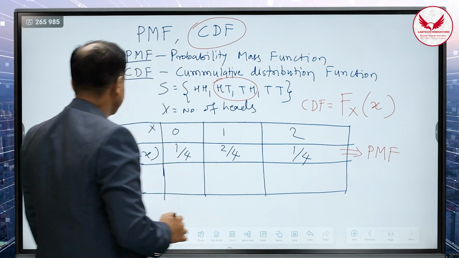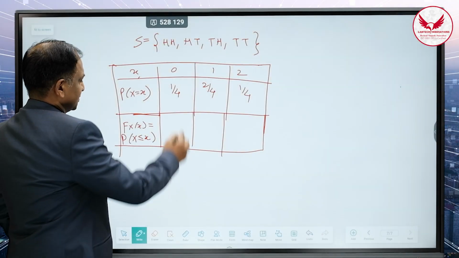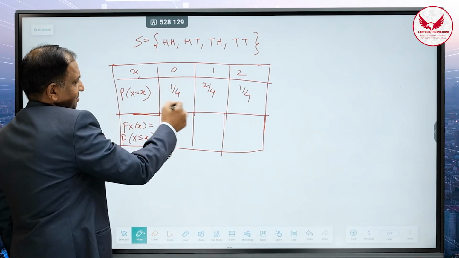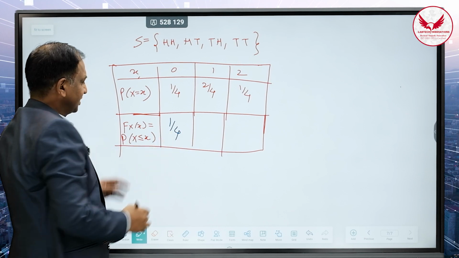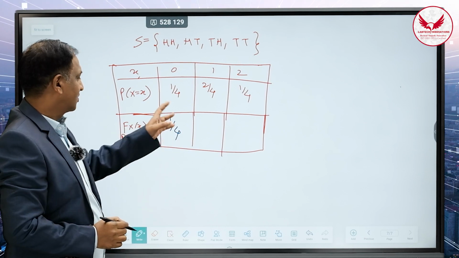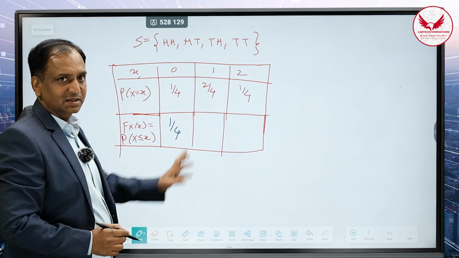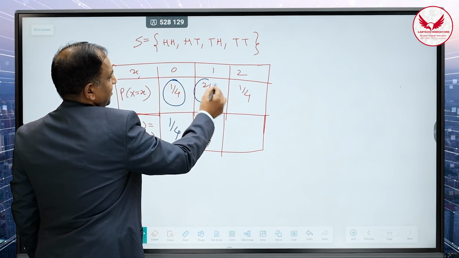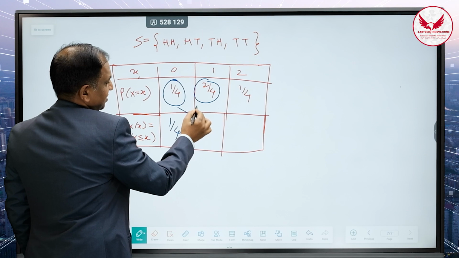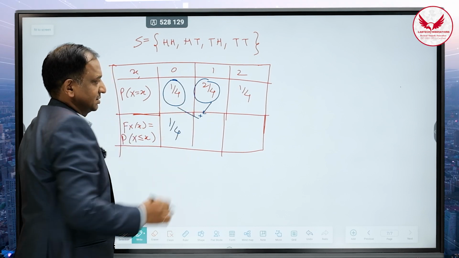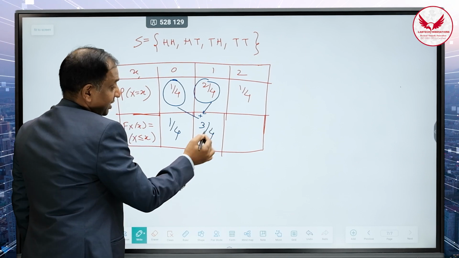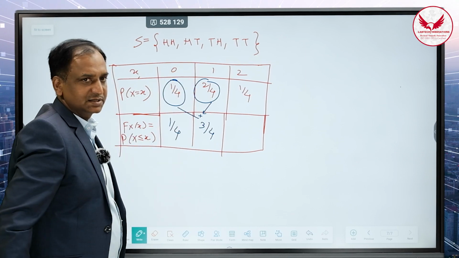And for this cumulative distribution function, इसके पहले नहीं है कोई भी probabilities, मतलब ये as it is रहेगा. When you want to calculate this CDF for the small x is equal to 1, this will be this probability plus this probability. It is addition of both the terms. So 1 by 4 plus 2 by 4, it is 3 by 4. It is a cumulative addition of previous probabilities.